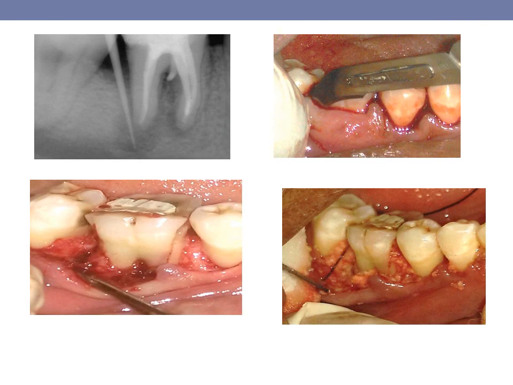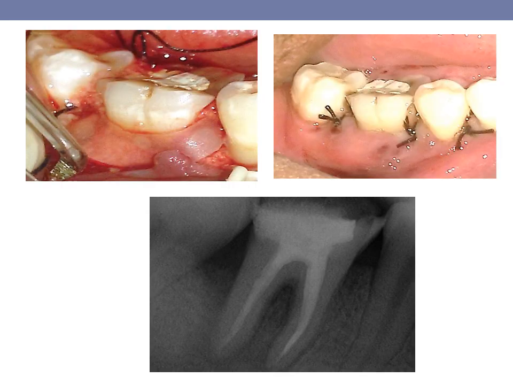Here again the same thing is explained again. Radiographically a huge lesion could be seen and the sinus tract is pointing towards the apical part of the tooth. So the flap was raised and again a GTR membrane was placed, as can be seen here, and then the flap was closed and then the healing would be initiated and it could be seen radiographically.